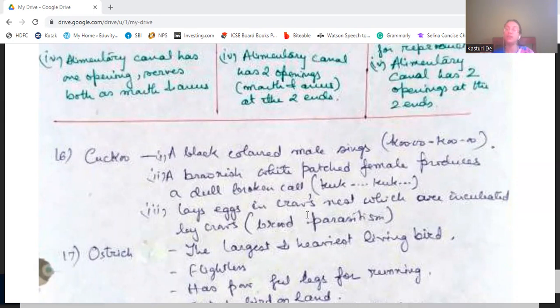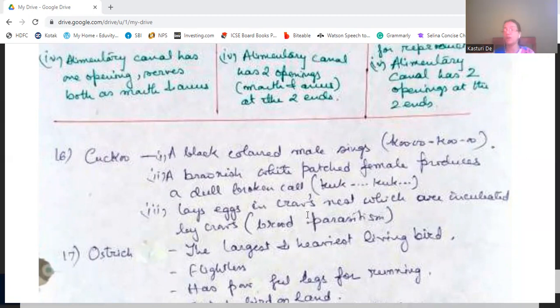And they will lay eggs in the crow's nest, which are incubated by the crows. That is known as brood parasitism. The very important characteristic of cuckoo is brood parasitism. That is, they lay eggs in the crow's nest that will be incubated by the crow only. That is the cuckoo bird.